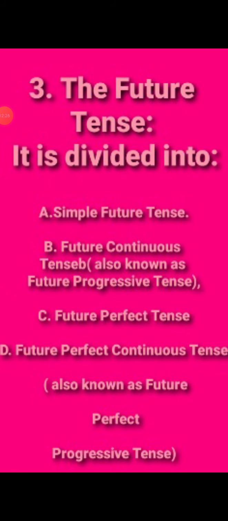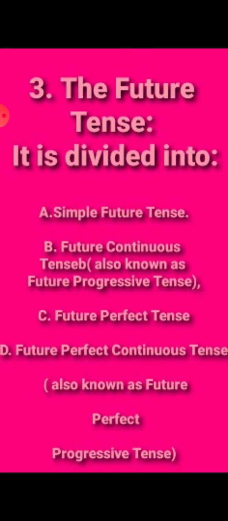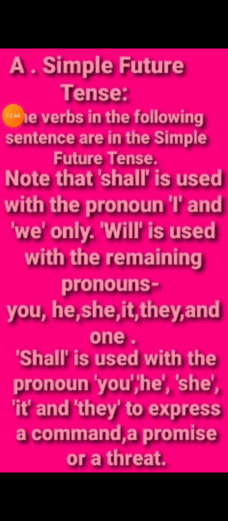It is divided into simple future tense, future continuous tense, also known as future progressive tense, future perfect tense, and future perfect continuous tense, also known as perfect progressive tense. The verbs in the following are in the simple future tense. Note that shall is used only with the pronouns I and we.